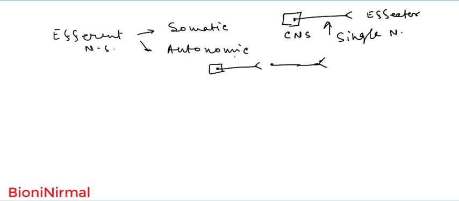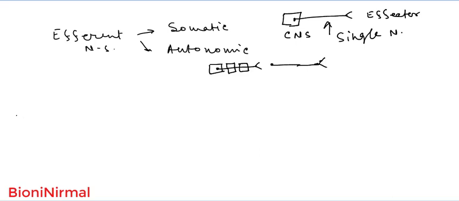Also, the autonomic nervous system is involuntary, and the preganglionic neuron is myelinated in the autonomic nervous system, but the postganglionic neuron is non-myelinated. Okay, so these are the basic structural differences between the somatic and autonomic nervous system. And the effectors of the autonomic nervous system are the visceral or autonomic effectors, and these are the cardiac muscles, smooth muscles, and the glands.